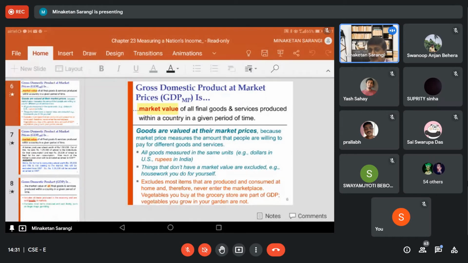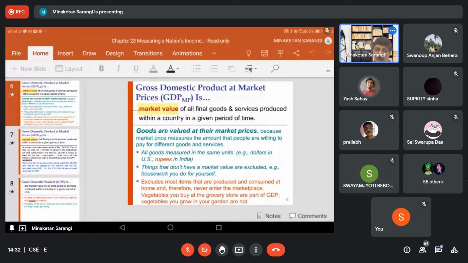Are you purchasing it from the market? The 1 kg of brinjal you are getting from your kitchen garden, are you purchasing it in the market, giving a price for that? If 1 kg of brinjal in the market costs, or you say the price is 40 rupees per kg, so are you paying 40 rupees here? What you are getting from your kitchen garden, or your garden in front of or at the back of your house, are you paying anything for that?